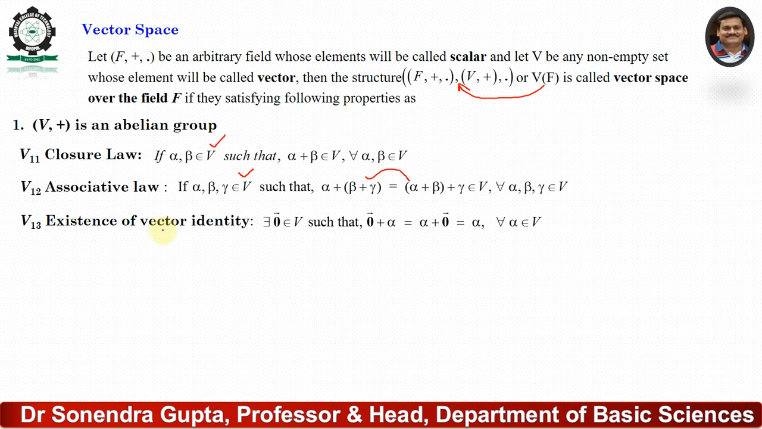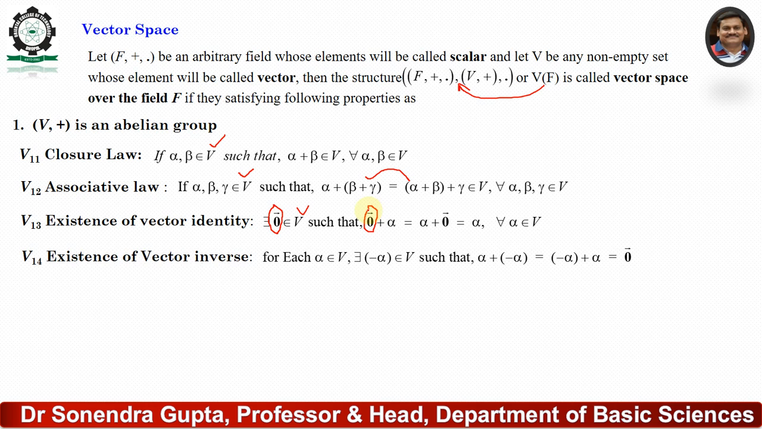Third, existence of the vector identity. It means that there exists a zero vector belonging to the vector set V such that zero vector plus alpha equals alpha plus zero vector, and both are equal to alpha. Then this zero vector is called the additive identity.